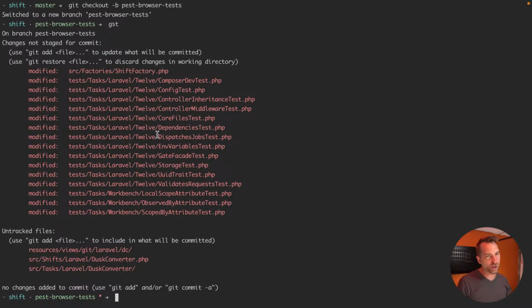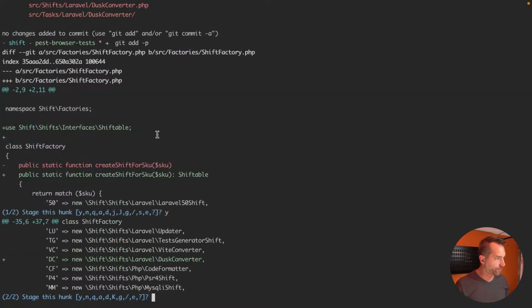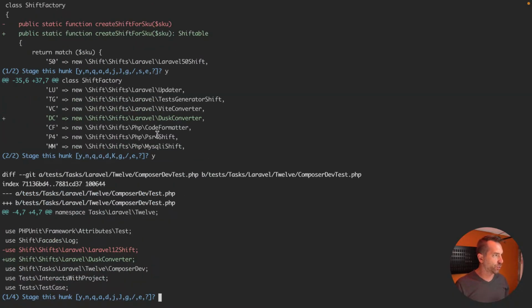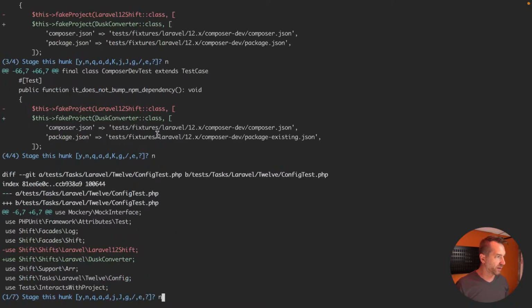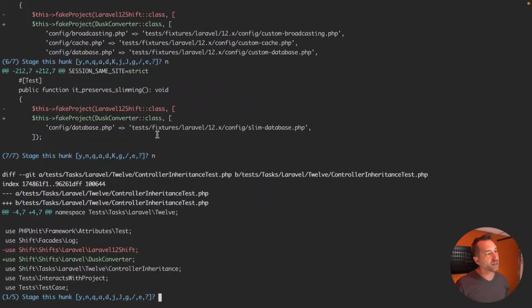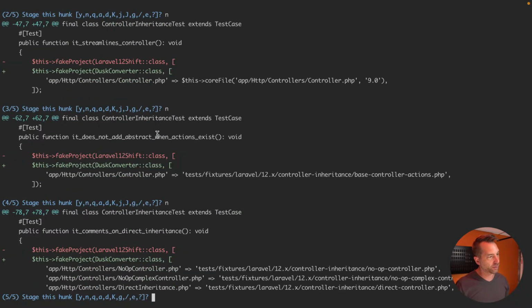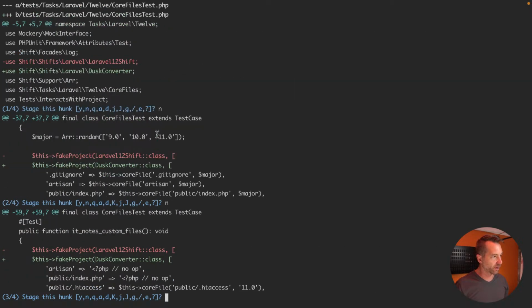So let's do a quick whip commit here. We'll take the opportunity to review. We did add some typing there, I'm cool with that. And we added in our new DC Dusk converter. Now, here's where I don't want any of this stuff. It's going to rename all of this in my tests. I don't want any of that. So no. Nowhere else should we have a reference to the Dusk converter, so we're going to say no there.